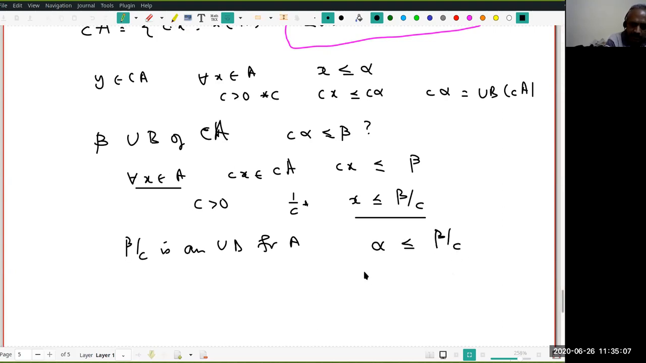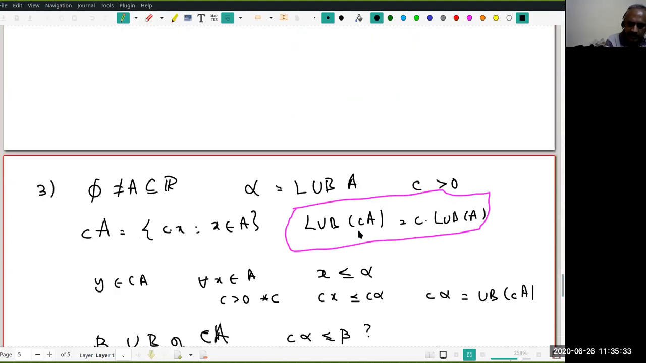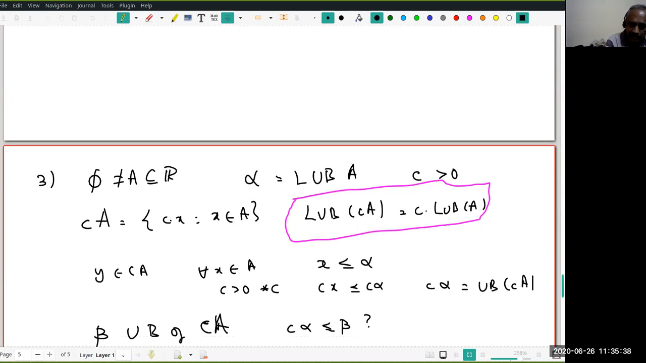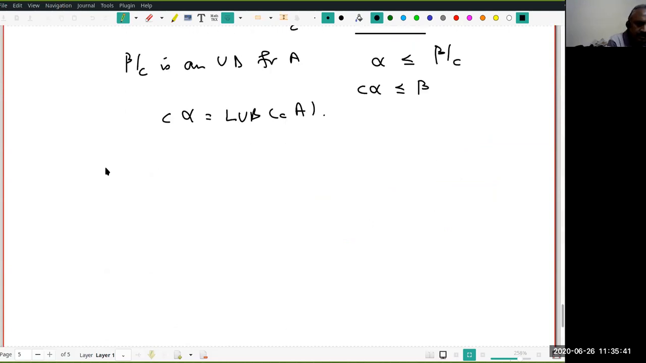Now C is positive, therefore multiply both sides by C, then I get C alpha is less than or equal to beta. Therefore, I have proved C alpha is an upper bound, and for every upper bound beta of CA, C alpha is less than or equal to beta. Therefore, C alpha is the LUB of C times A, right? So it's better to think of it this way without any alpha: LUB of C times A is C times LUB of A, where C is positive, right?